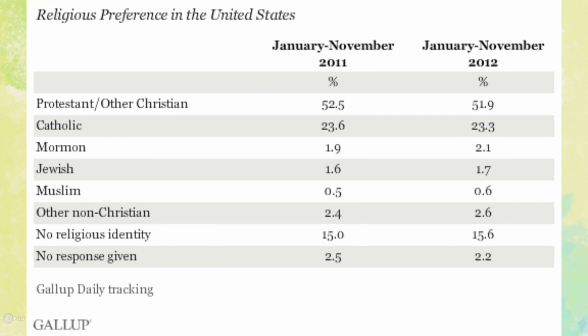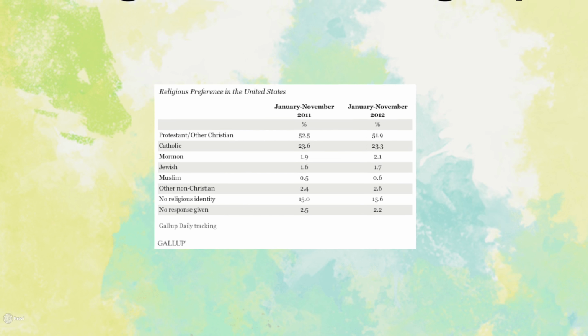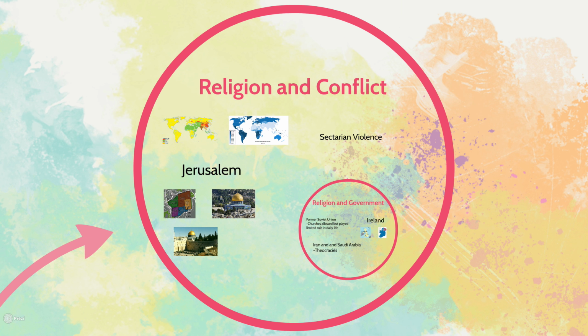So here is a table of the different religious affiliations within the United States, and as you can see, Protestants outnumber Catholics almost 2 to 1, and the next largest group are people with no religious identity right here. So this is important for the test as well.